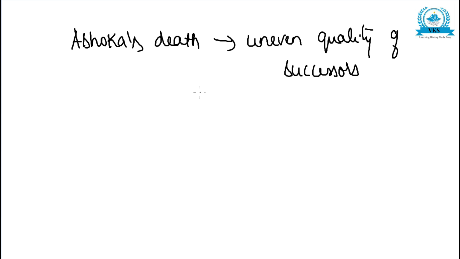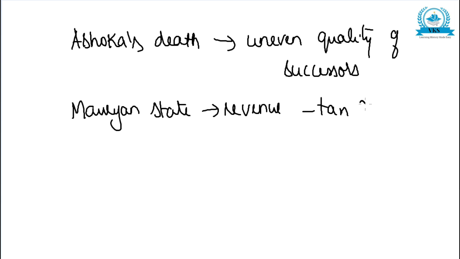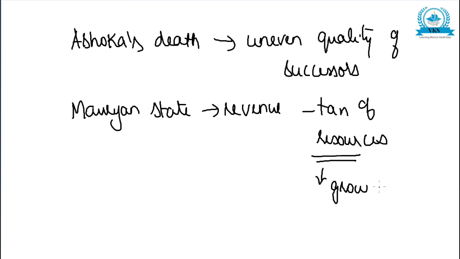So this led to the decline of the Mauryan Empire. Then the Mauryan state derived its revenue from taxing a variety of resources. That was the main source of revenue, and these resources would have to grow and expand. If they grow and expand only, they will be able to pay the taxes, so that the administrative apparatus could be maintained. But there was no attempt to expand the revenue potential.